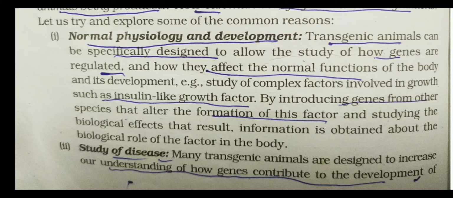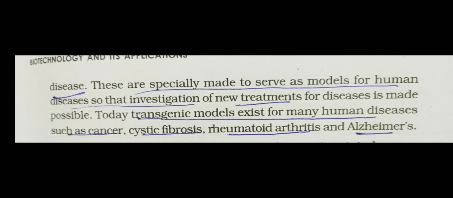The second important use of transgenic animals is the study of diseases. Students, many transgenic animals are designed to increase our understanding of how genes contribute to the development of disease, and how a particular gene causes a disease. So these genes are introduced into the transgenic organism, which serves as practical material where we introduce the gene and study normal development and growth.